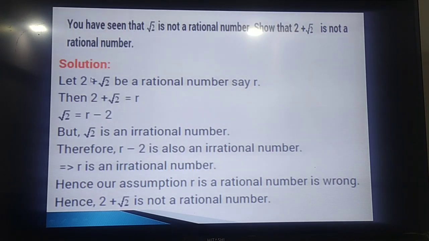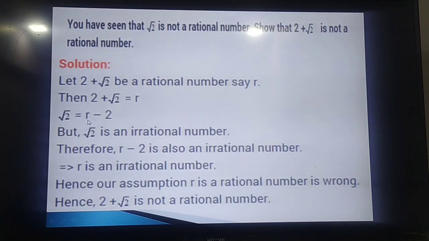So what we do, we again start with the contradiction. Let us consider that this 2 root 2 is rational, and it is represented by a rational number r, meaning 2 root 2 equal to r. If we transpose this 2, then what happens? Root 2 equal to r minus 2.